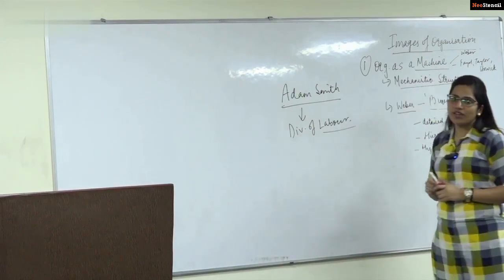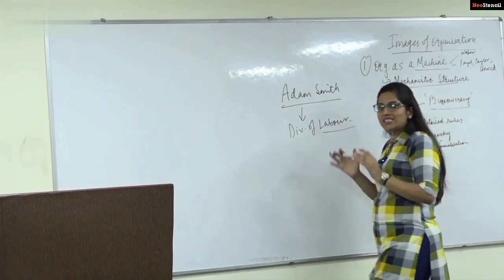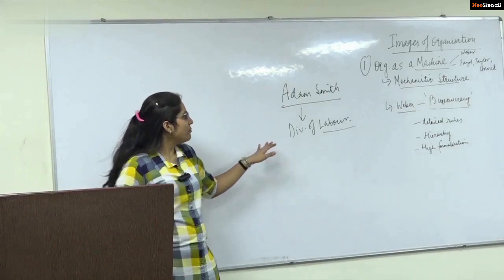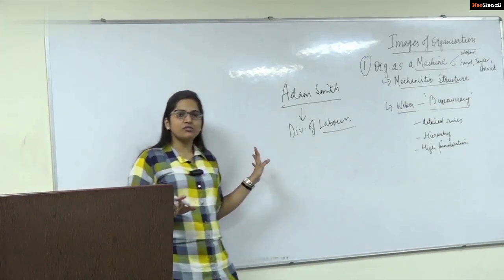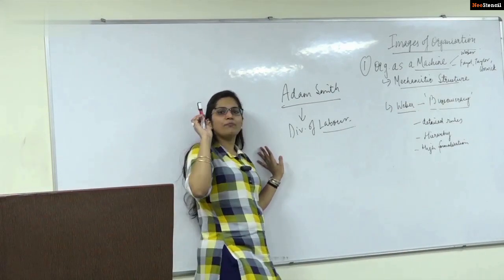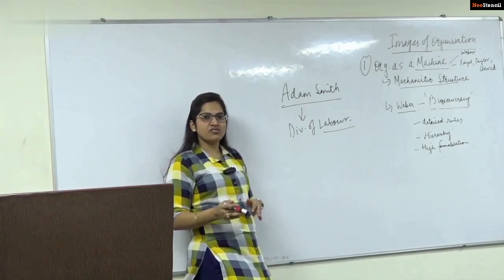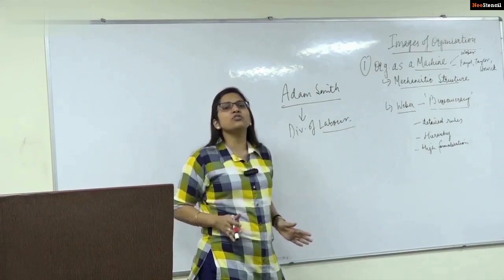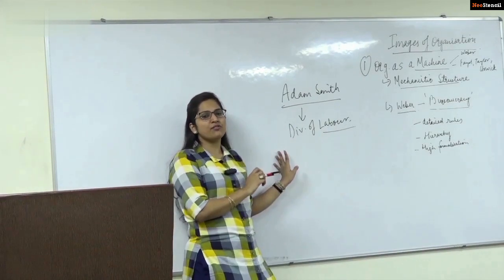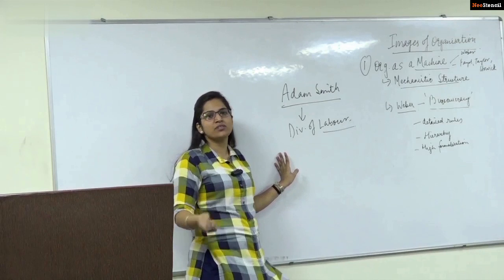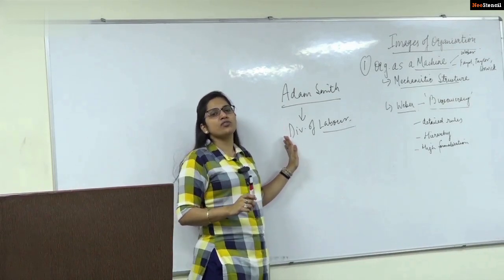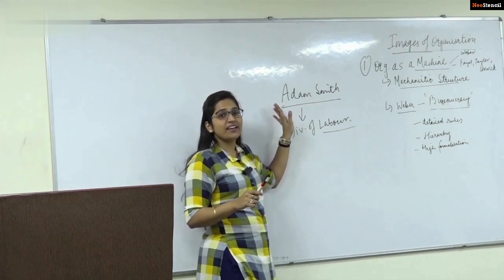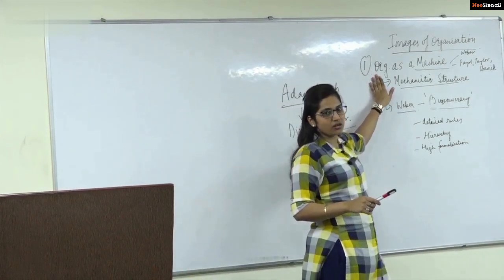He says that division of labor replaces the discretion of the workers with the control of the machines. What he meant was that do not provide any discretion to the workers. You have to frame certain rules, certain regulations, let them work within that framework. Do not ask them to think. They have to work within the framework which you have provided. So replace the discretion of the workers with the control of the machines. That is what Adam Smith has said, and hence a mechanistic structure.